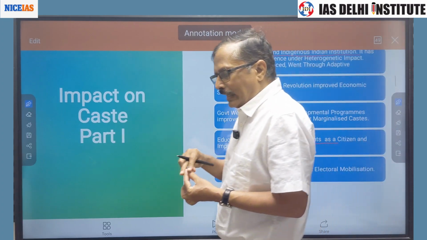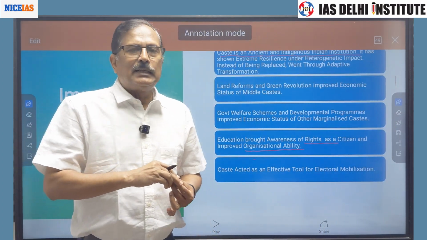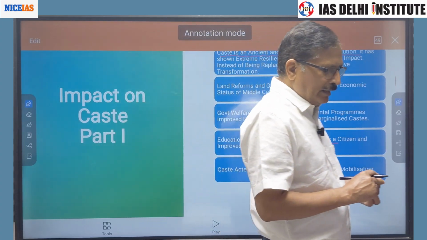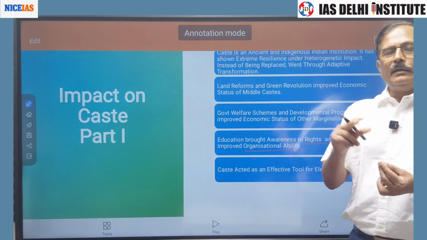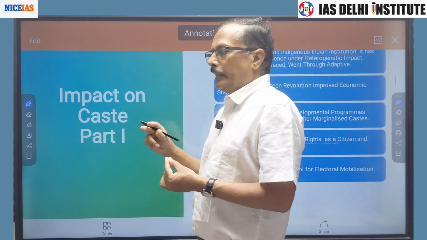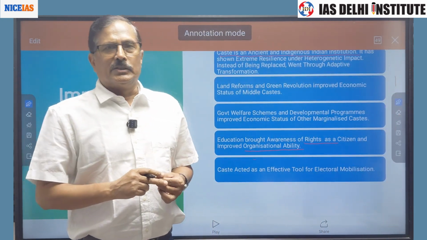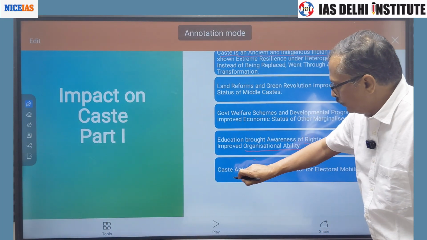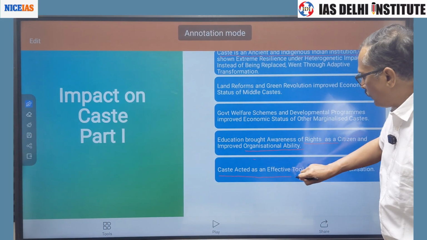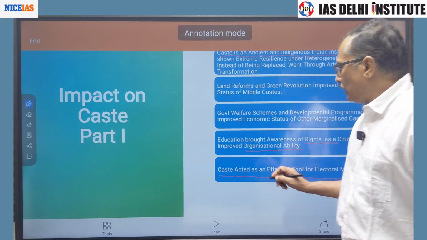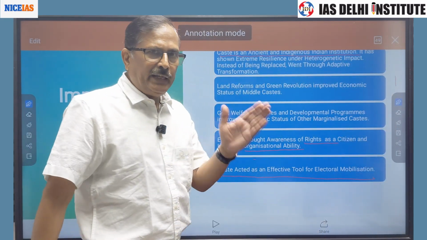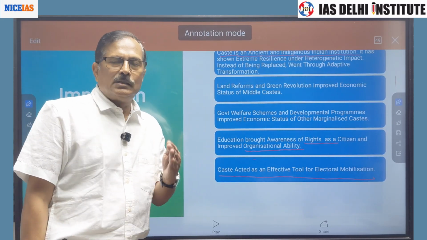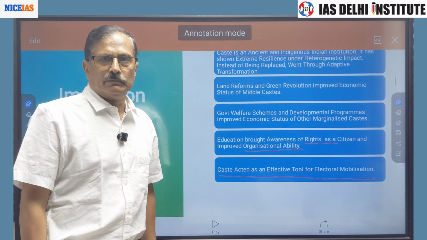The community as such is interested in getting due share in power, in status, and in economic dimension, right? So to attain the political power, caste was used as a very important and successful axis of voters mobilization.